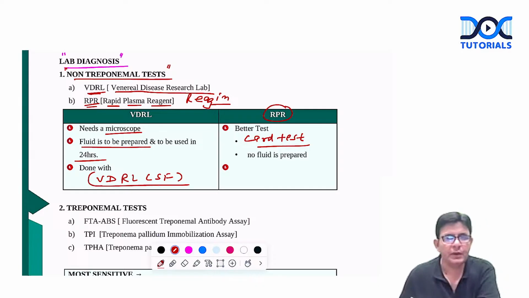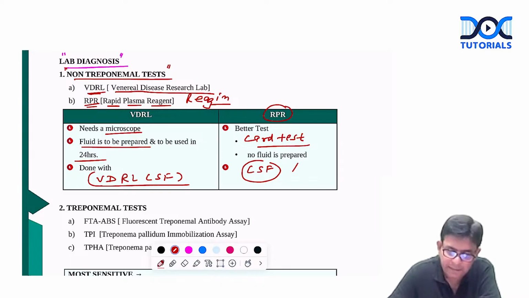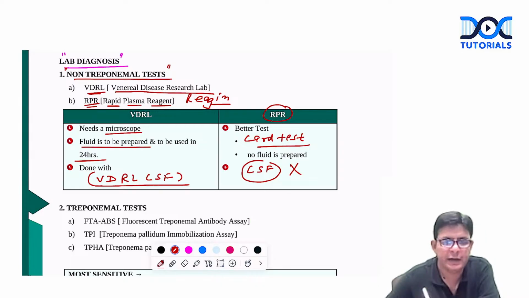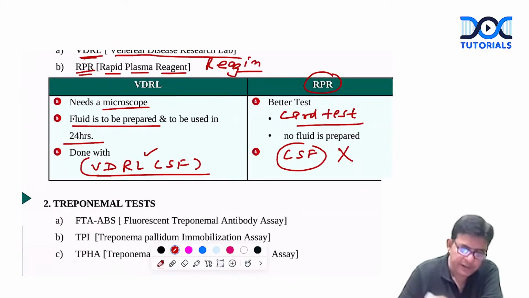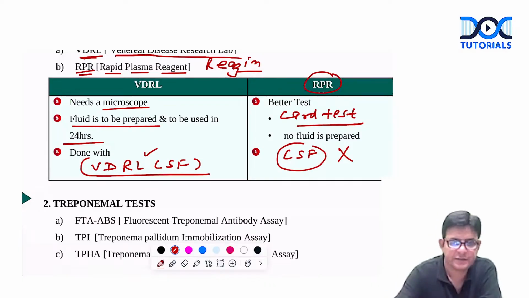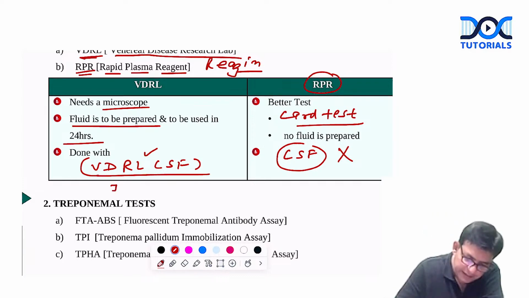Okay, so if the CSF is the sample, RPR fails. Okay, RPR fails, and that's why you have to go for what? VDRL CSF. You have to go for the VDRL CSF. Is it fine? Is it okay? So VDRL CSF is said to be the investigation of choice for neurosyphilis, guys.